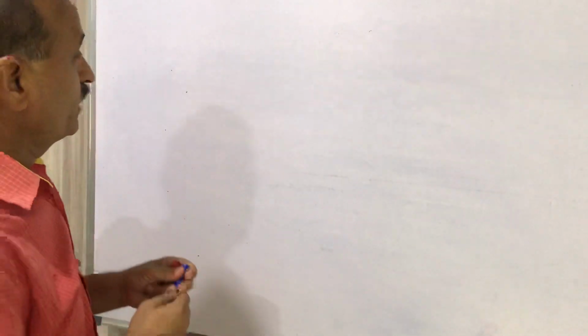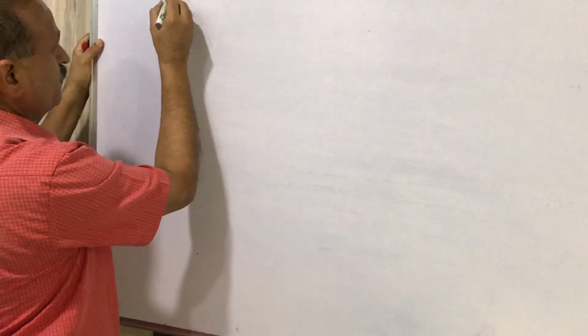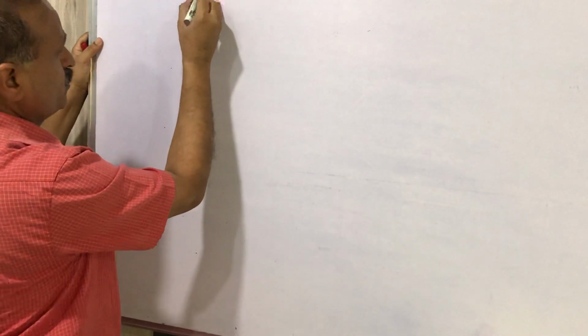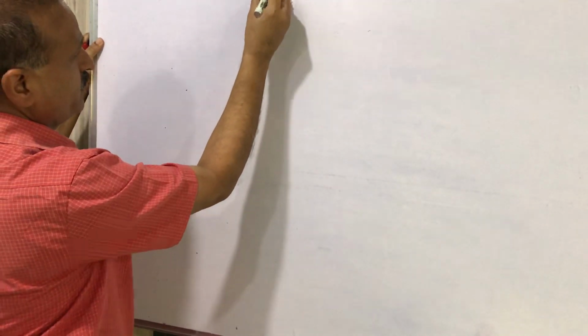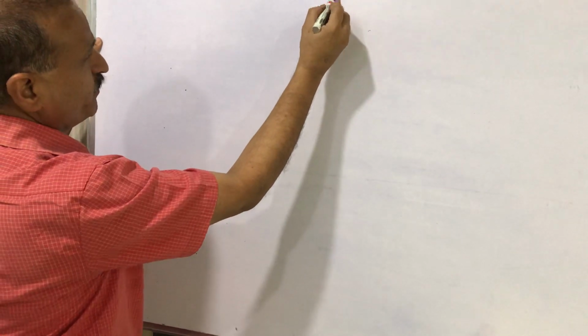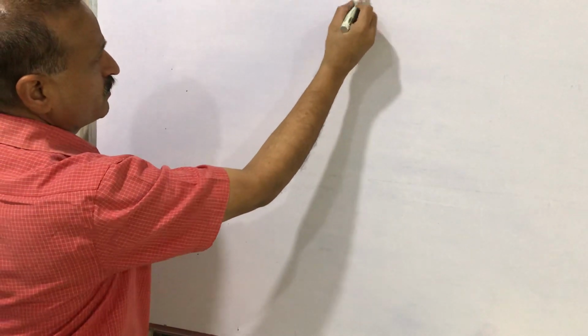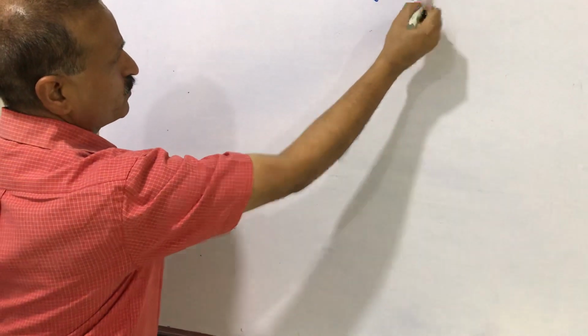Now we have the sequence of electronic configuration: 1s2, 2s2, 2p6, 3s2, 3p6, which means 3px2, 3py2 and 3pz2.